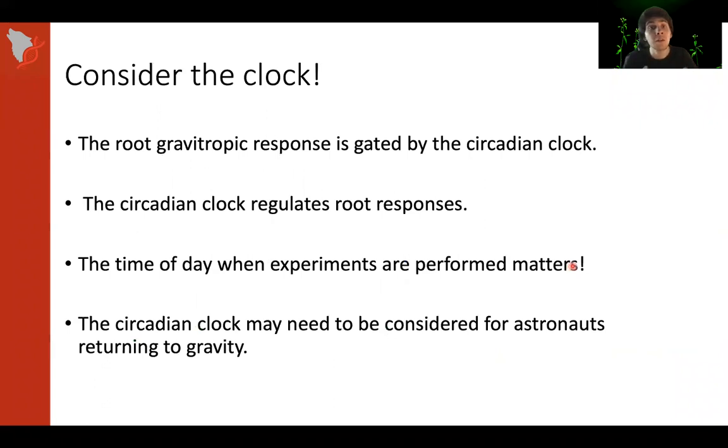So that's all to say, we think it's really important to consider the clock when doing your root gravitropism experiments. We think the root gravitropic response is gated by the circadian clock, and that makes some sense. Things like auxin, starch, and root growth, we know are regulated by the circadian clock and are important players in the gravitropic response.